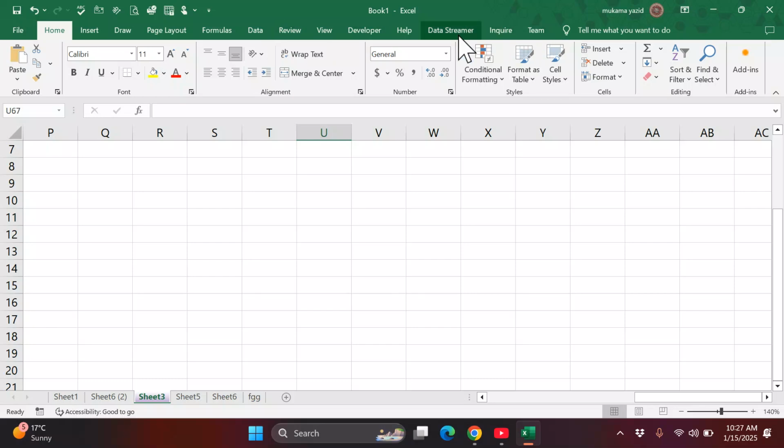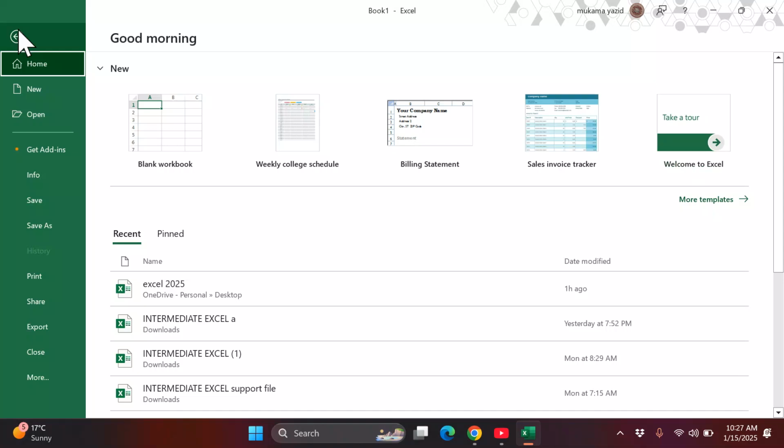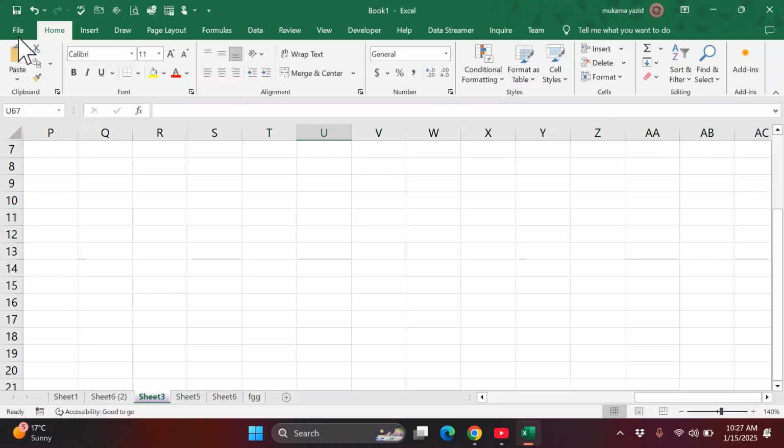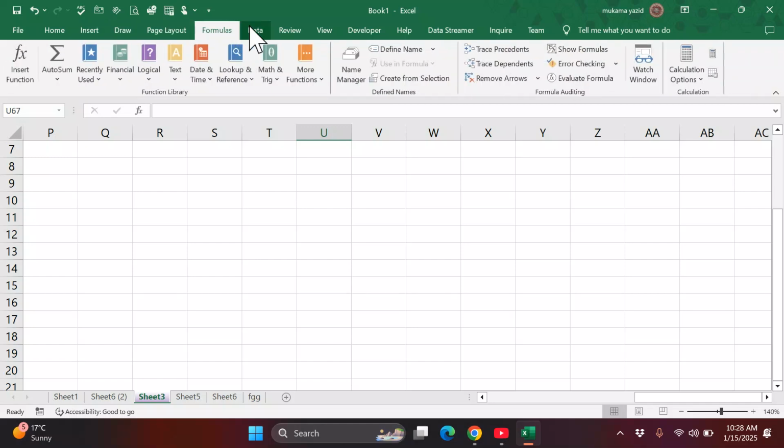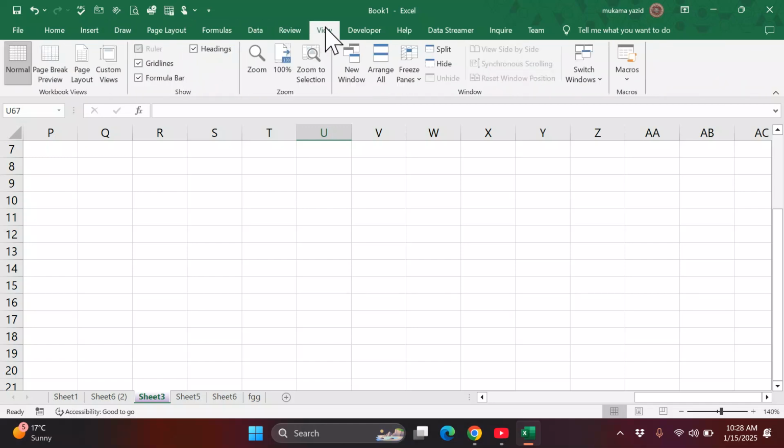Here, these are tabs. You are familiar from Word, they have told you these are tabs. We have the File tab, which takes us through the backstage. We have the Home tab, then the Insert tab, the Drawing tab, Formulas tab, Data tab, Review tab, View tab, and extras.